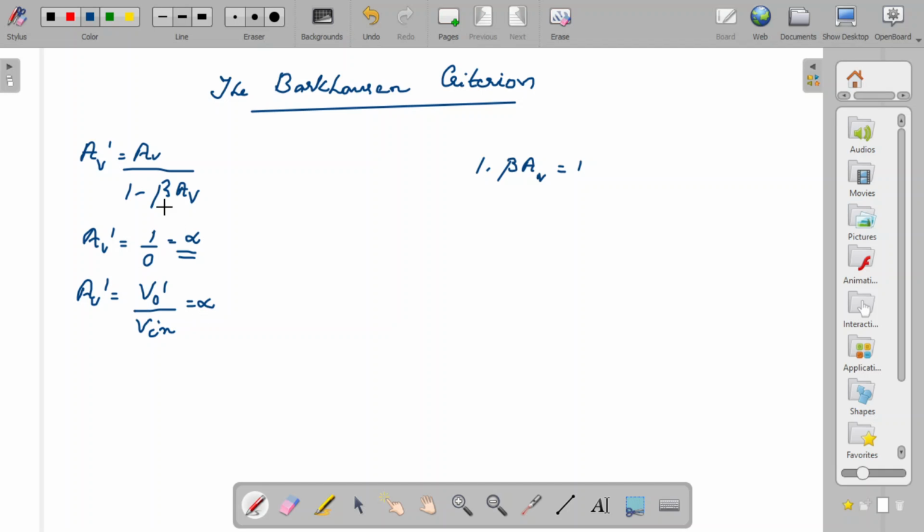But then we shall understand what the practical situation is. Theoretically, beta AV is 1 in the case of an oscillator, but practically beta AV cannot be exactly equal to 1. So let me take beta AV less than 1. First we'll see if beta AV is less than 1, so let me consider the beta AV value as something equal to 0.9.